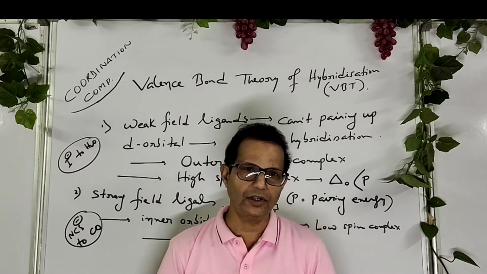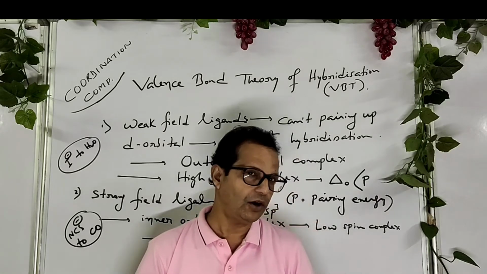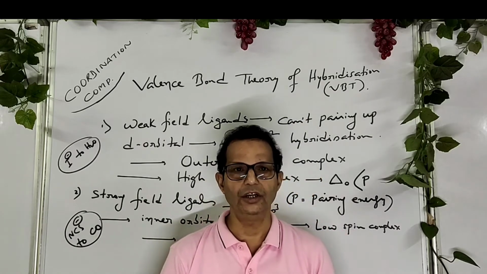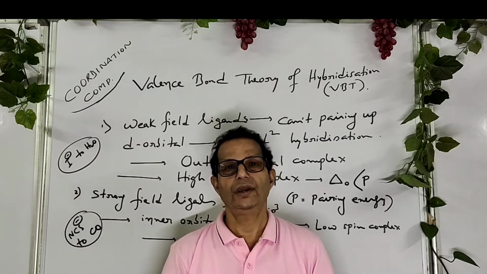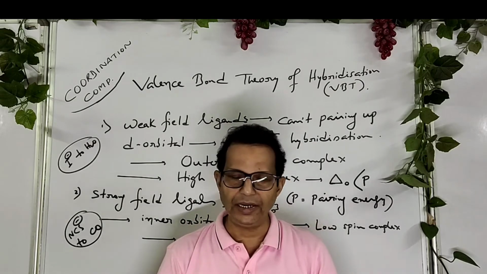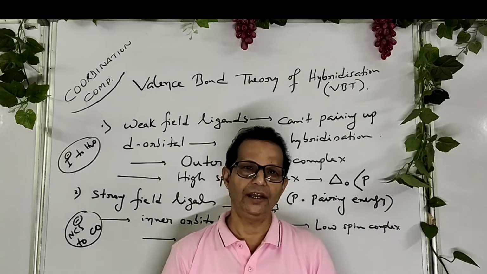during valence bond theory of hybridization, the orbitals S, P or D which are taking part in hybridization should be completely vacant. If the d orbital is not vacant completely, then ligands vacate the d orbitals.